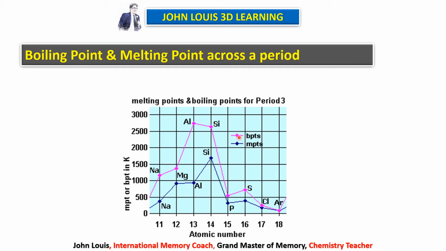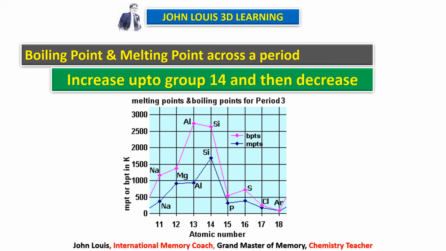Similarly, take the melting point also. That black line is the melting point; the rose line is the boiling point and the black line is the melting point. So the melting point also increases initially and then goes on decreasing. Is it clear? This is the trend of boiling point and melting point across a period: initially it increases and then it decreases. It increases up to group 14 and then decreases.